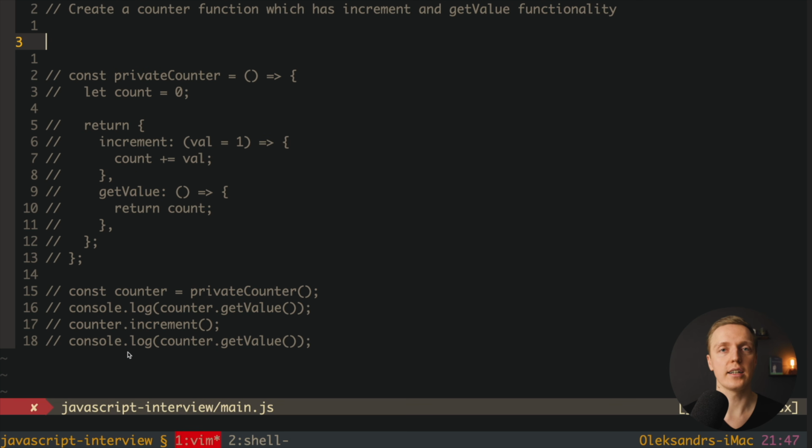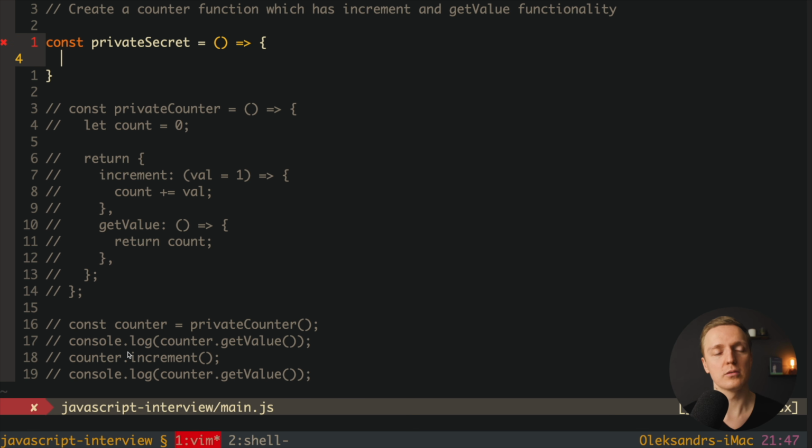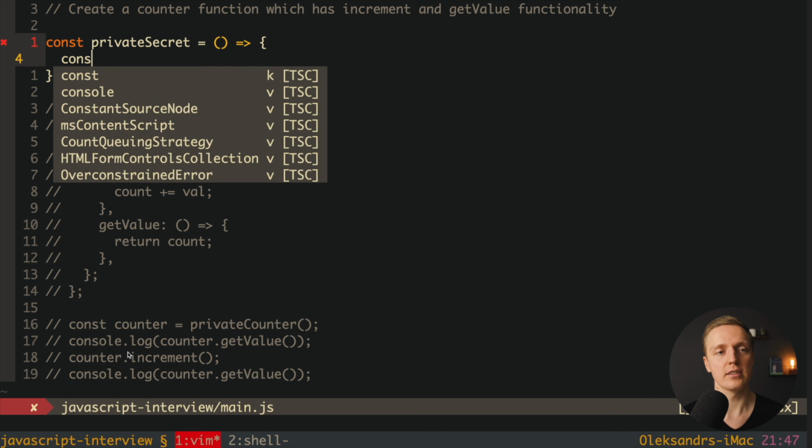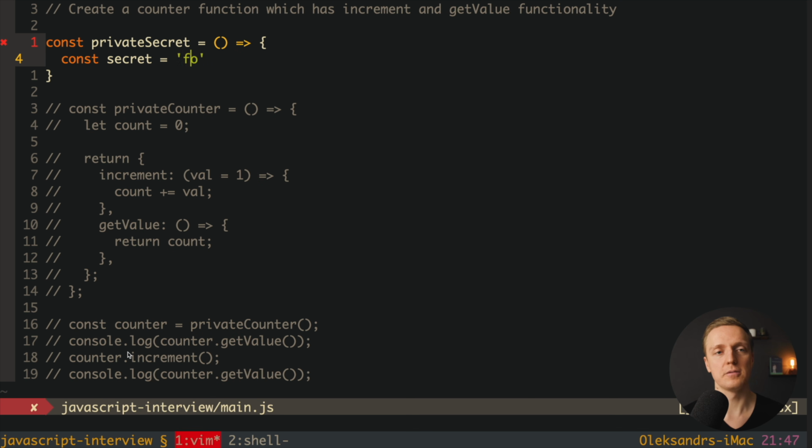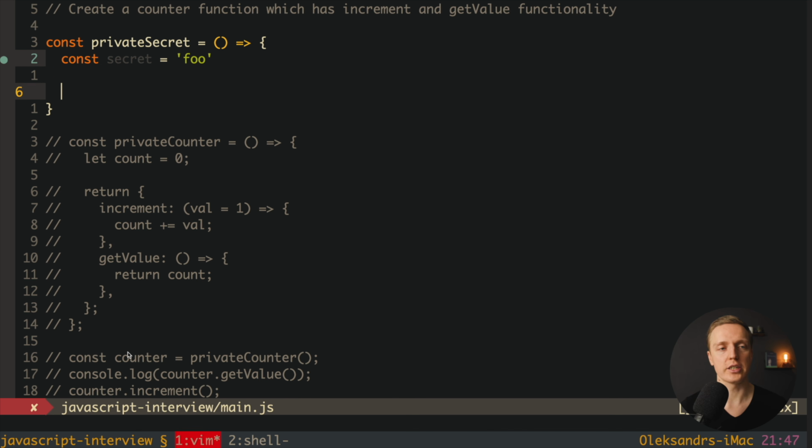And all these questions regarding closures are exactly the same. For example, you might be asked the question, you need to create a function which will store inside a secret string and will just return it when we call this function again. So it will look something like this. For example, let's create a function private secret, and here we don't pass anything inside. What we want to do inside is create our secret string. So let's just create a secret and it equals foo. So the secret is exactly our closure, and for it to be available outside we must return here a function. So we simply return here a function, and this function will return a secret.